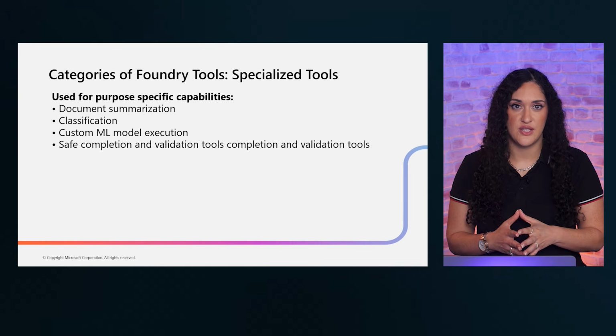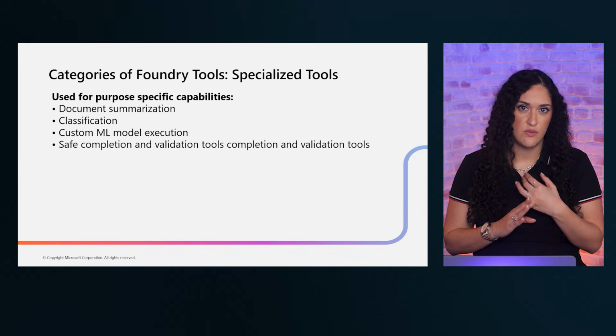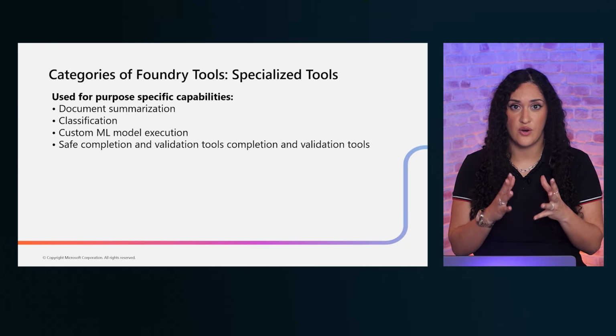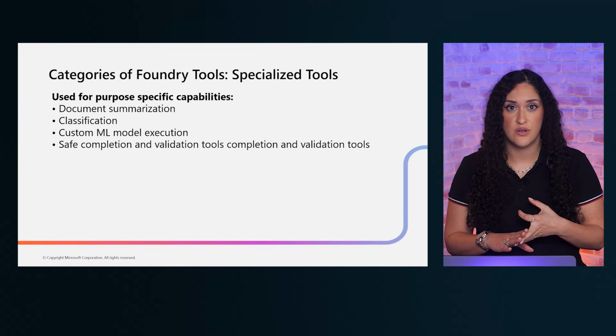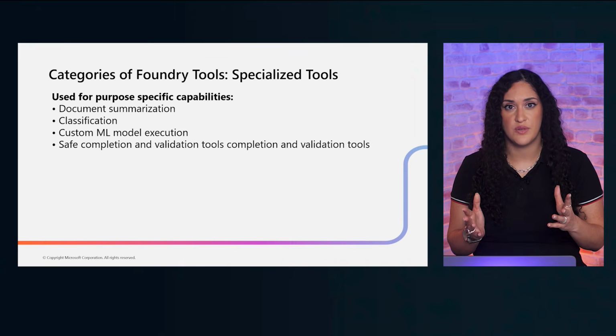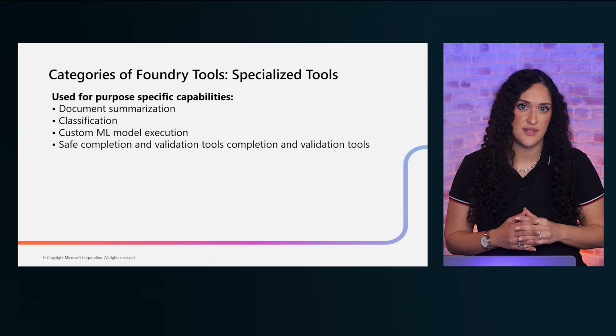Finally, there are specialized tools for specific processing needs. These include document summarization for condensing long contents, classification for categorizing inputs, custom machine learning model execution for running your own trained models, and safe completion and validation for ensuring outputs meet the quality standards you set.